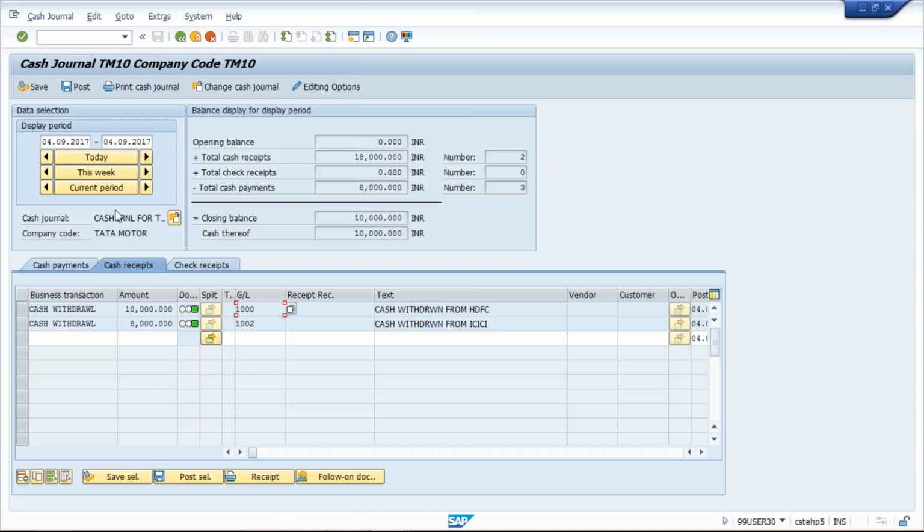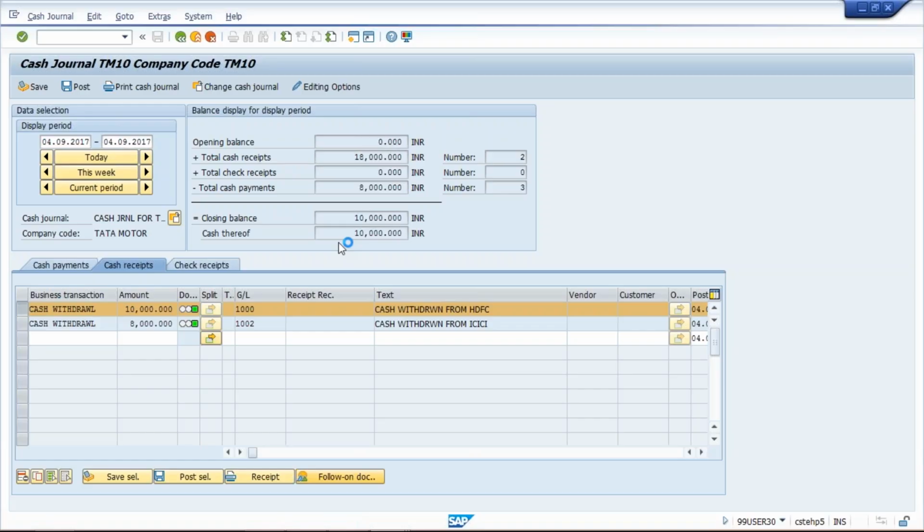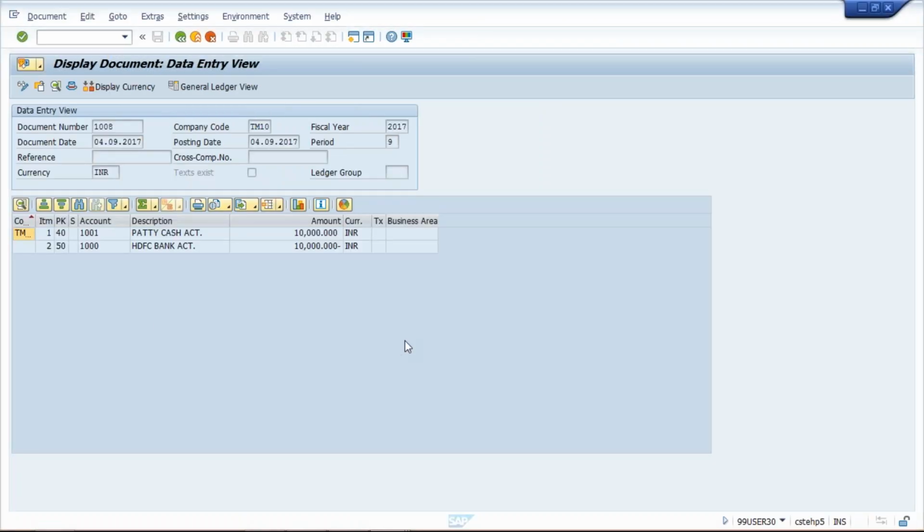Now if you want to see the accounting entry, it's very simple. Select the transaction, click on follow on documents, and here you can see what accounting entry has taken place. See, now the accounting entry has appeared here.